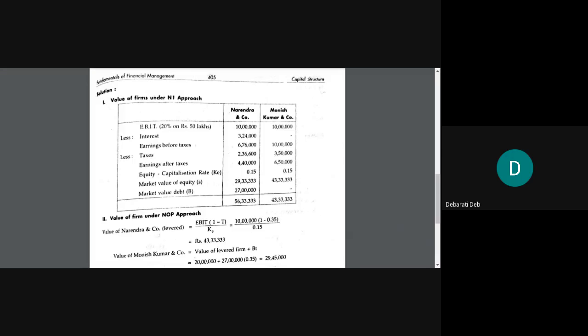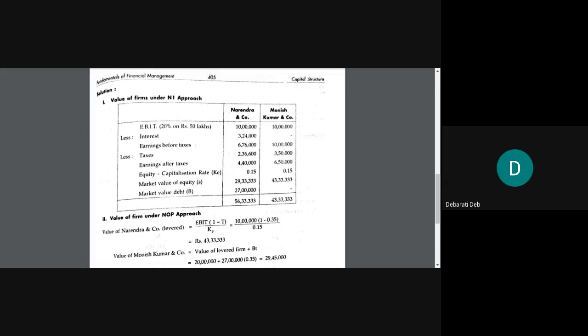Finally, you will close this table and write total value of the firm. It is blank on your screen, but you will write here total value of the firm, or simply value of the firm. For Narendra and Company, you also write the formula in this particular section.